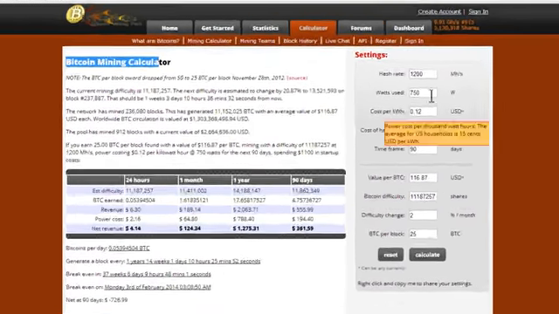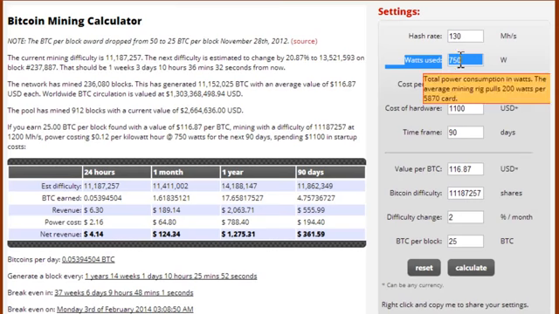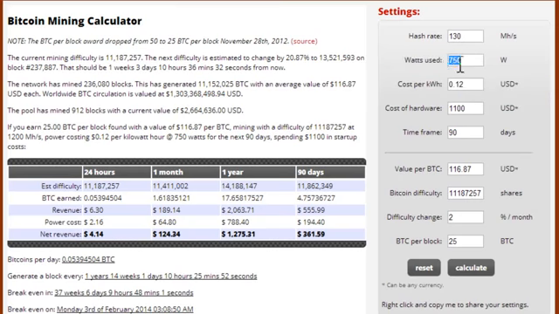It's great. We can enter our mega hashes per second, which is 130. You're probably going to have a different number; it may be higher, it may be lower. And this is where we enter how many watts our computer is using. I have an 800 or an 850 power supply in my computer. Whether my computer is using all of that power or not is debatable. I don't think it is, so I'll just put 400, 425, I'll split the difference.